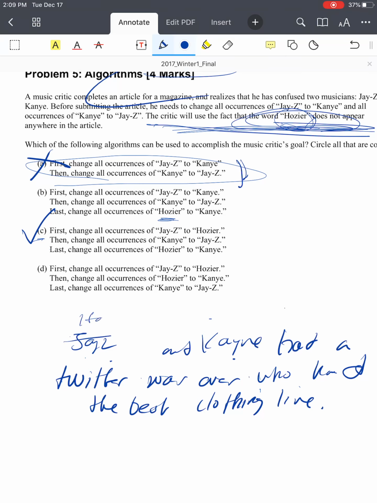Okay, first, occurrences of Jay-Z to hoser. And hoser to Kanye. And then Kanye to Jay-Z. Doesn't work. Everybody becomes Jay-Z. Jay-Z had a Twitter war over who had the best clothing line. That seems like something he would say in one of his songs, actually.